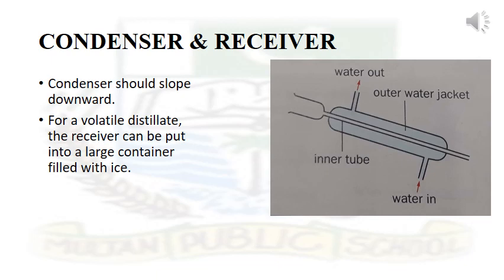Cold running water is allowed to enter the water jacket of the condenser from the bottom of the condenser, and the water leaves from the top of the condenser. So there is one inlet for water and one outlet for water. The cold water enters and it heats up during the process, and the hot water leaves the condenser from the other side or from the upper side of the jacket.